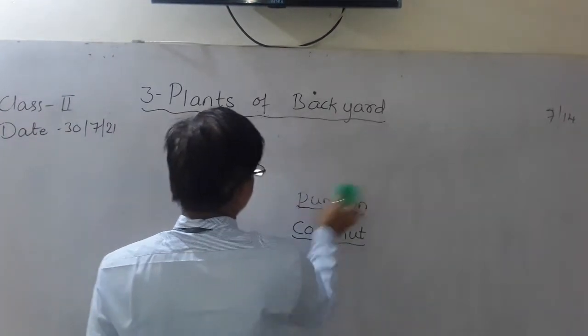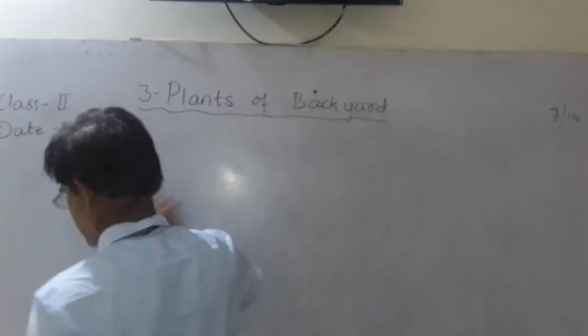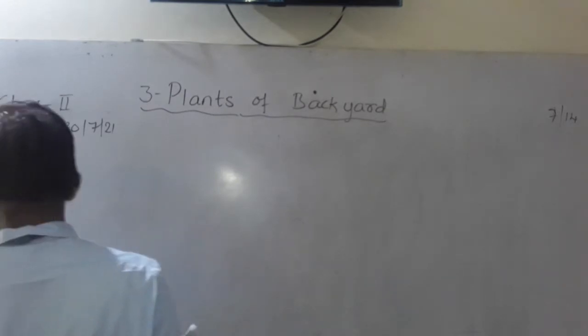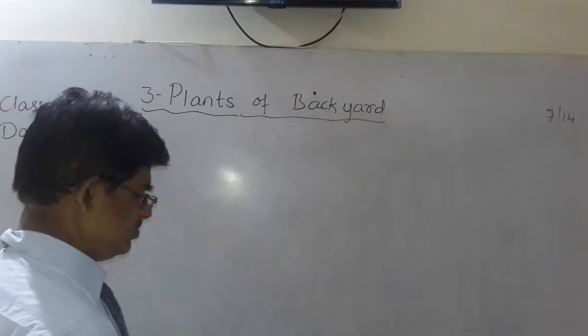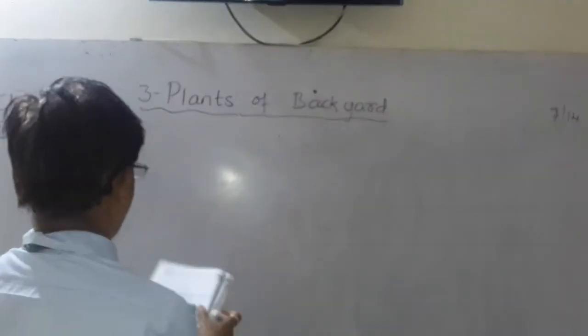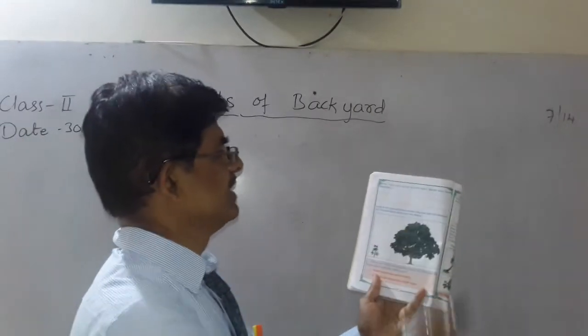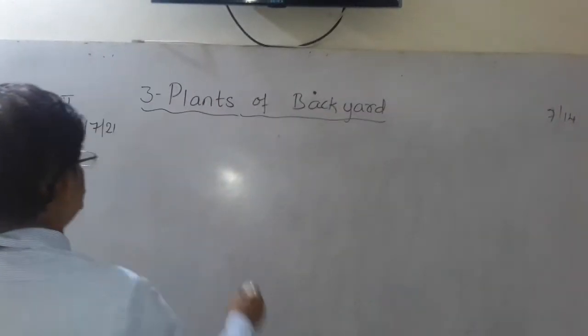Open page number 27 and write here. Write the other parts of the plant which you have identified. In page number 27, here they asked the parts of the plant. Write the parts of the plant here.